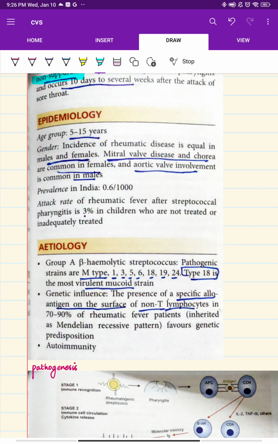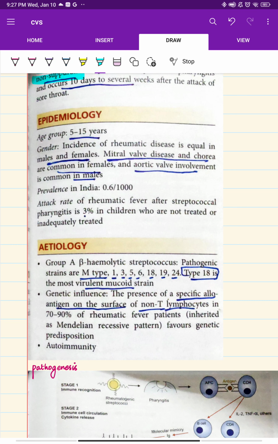beta hemolytic streptococci, of which there are lots of pathogenic strains, particularly M types 1, 3, 5, 6, 9, 18, 19, 25, and there are lots of other reasons also. But type 18 is the most virulent mucoid strain.